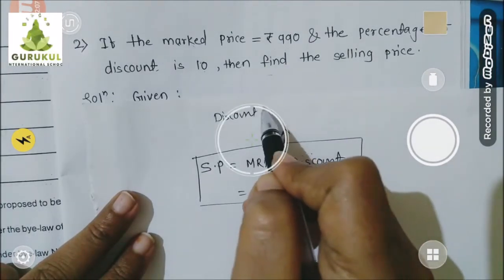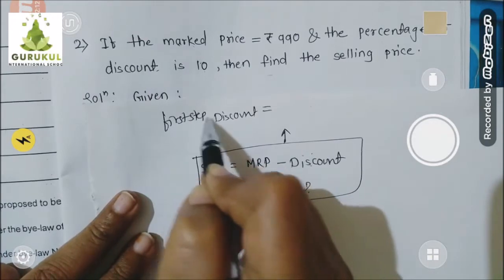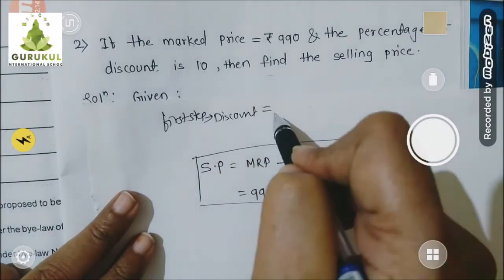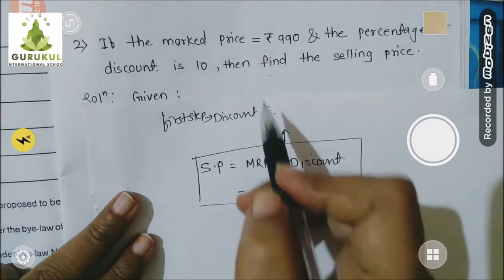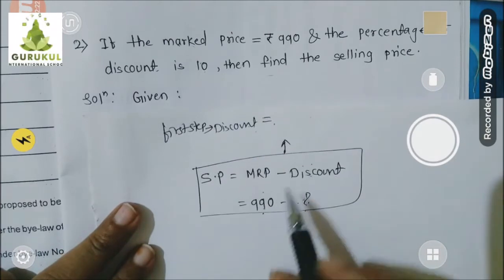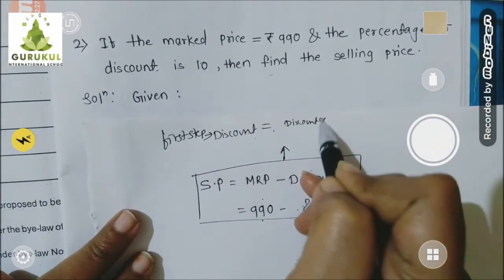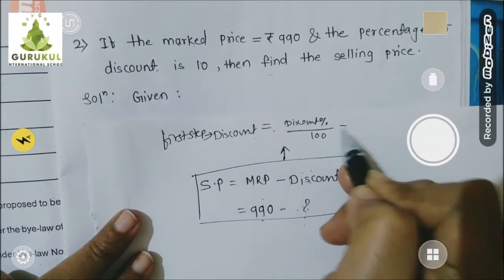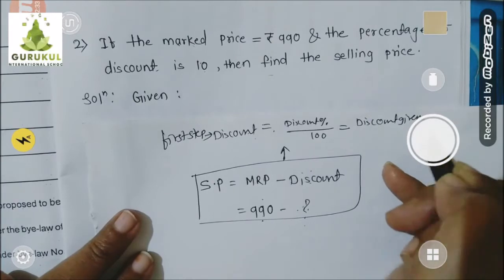Okay. So first I have to find out. So first step would be find out discount. Once you got discount, then you can finally find out selling price. Okay. Now how to find out discount? To find out discount, we have one formula. What is that formula? Discount percent divided by 100 is equal to discount given upon mark price.